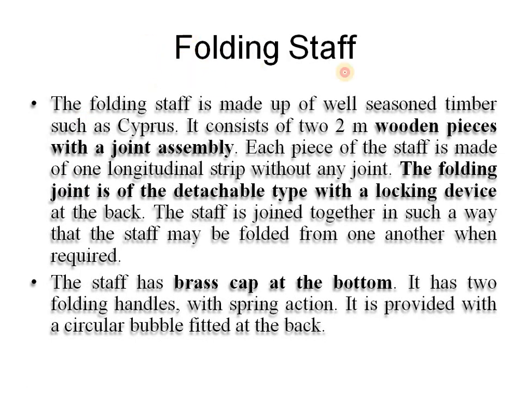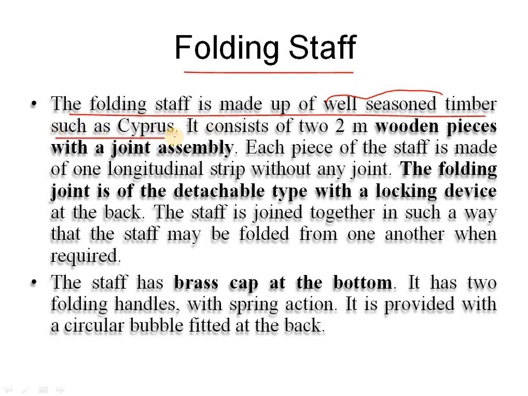The next one is the folding staff. So what is a folding staff? The folding staff is made up of well seasoned timber such as cypress. Cypress is the name of the wood material.